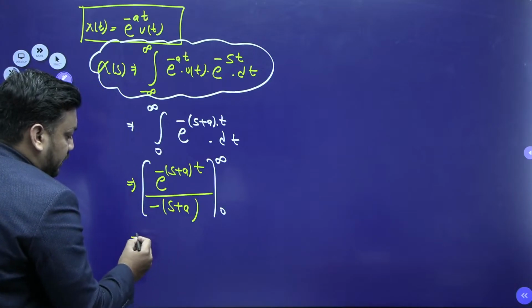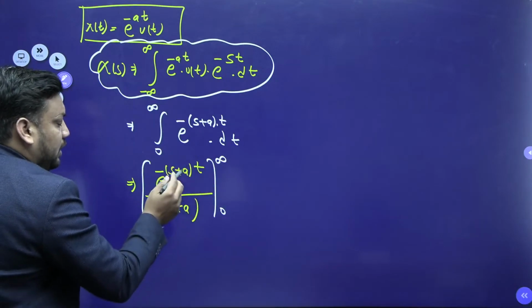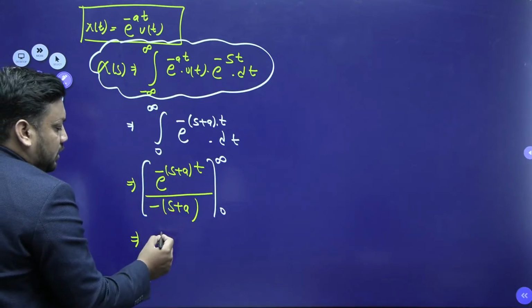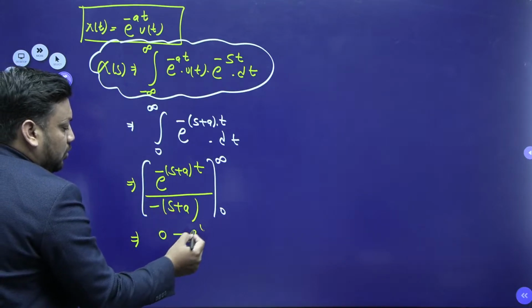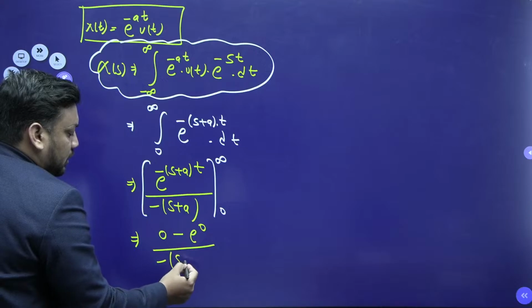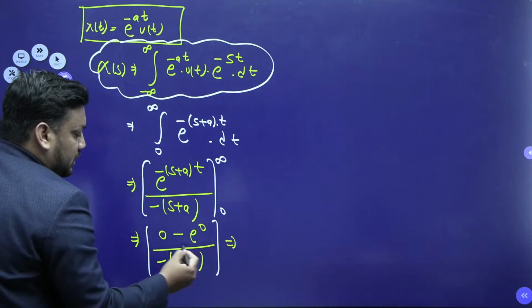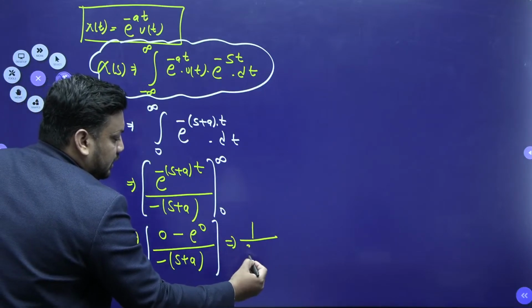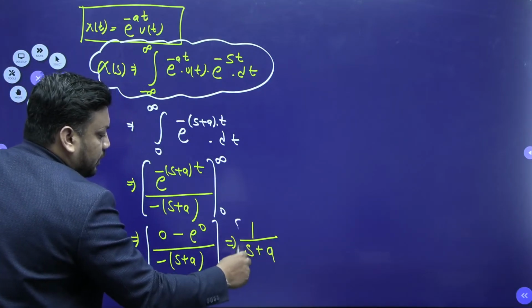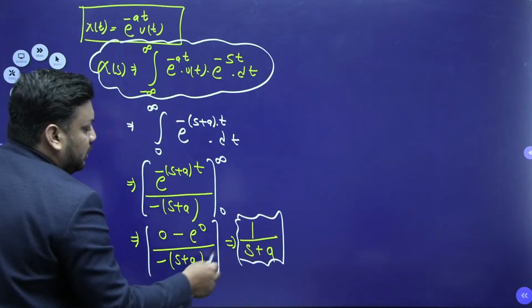Now you should tell me, beta, what is the upper limit and lower limit? When you apply the upper limit, e to the power minus infinity is 0, and e to the power 0 upon minus of s plus a, and the whole bracket closes. Don't you think the ultimate answer is minus minus plus? The final answer is nothing but 1 upon s plus a.